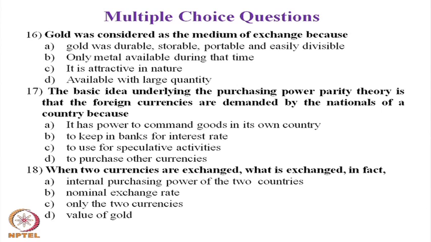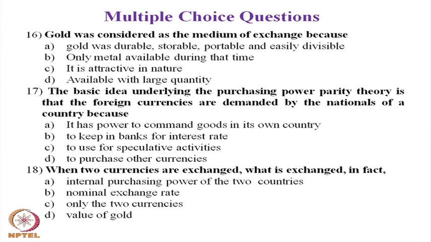Question number 17. The question number 17 for you is, the basic idea underlying the purchasing power parity theory is that the foreign currencies are demanded by the nationals of a country because, the choices for you are: A. It has more power to command goods in its own country.